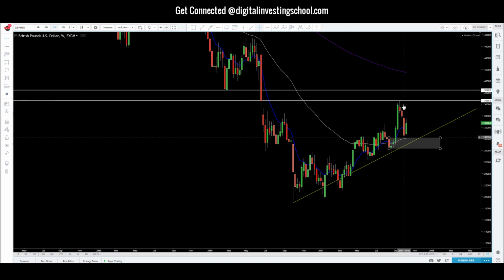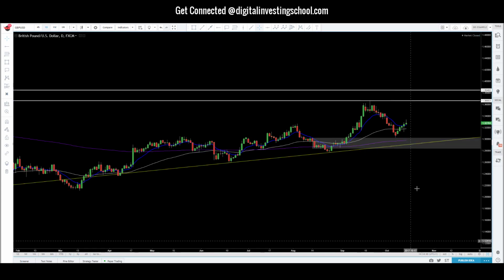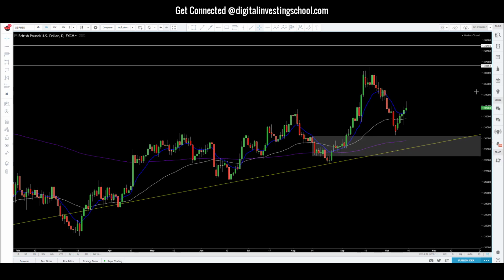So this right here is kind of giving us indecision, if you will. We can see the momentum's to the downside. And then last week we finished with an inside candle. So we're kind of waiting to see what's going to take place. But let me explain why I decided to get into this trade.